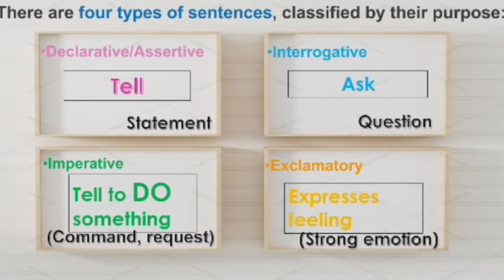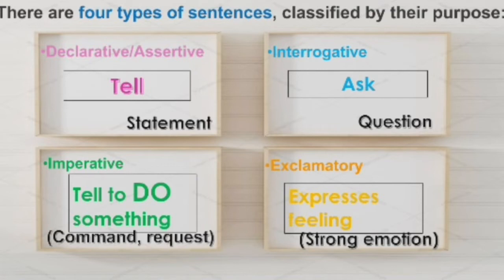An assertive or declarative sentence asserts or declares a statement, feeling, opinion, incident, event, history, or anything.